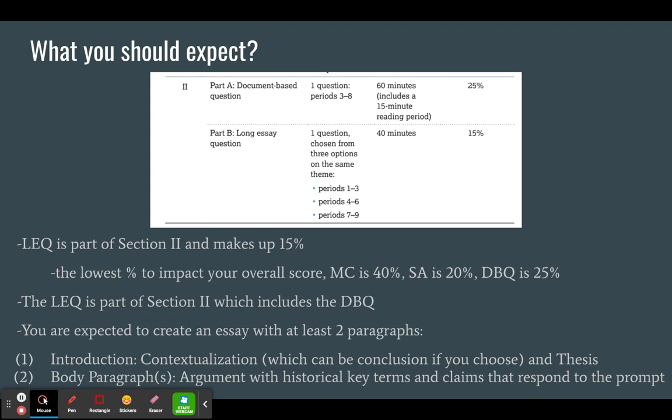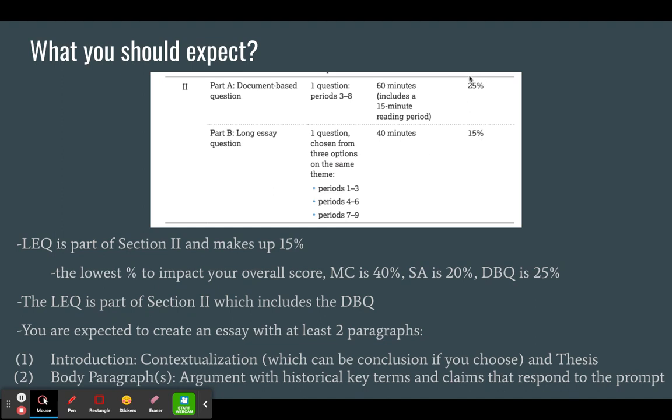But just want to let you guys know that the long essay question and the DBQ is part of section 2. So at the end of section 2, after an hour and 40 minutes, you will have created one DBQ essay and one long essay question. As it shows right here, the long essay question, this is section 2, makes up about 15% of the grade.